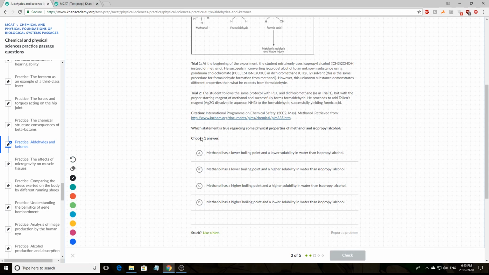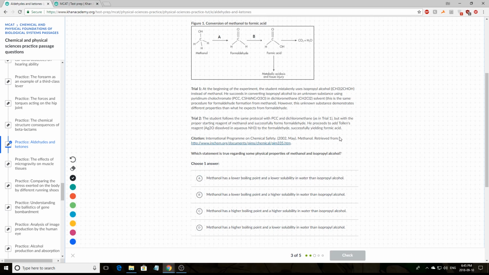Which statement is true regarding the physical properties of methanol and isopropyl alcohol? So between this methanol and the isopropyl alcohol that we had here. So reading the solutions, it's going to pertain to the boiling point and the solubility.